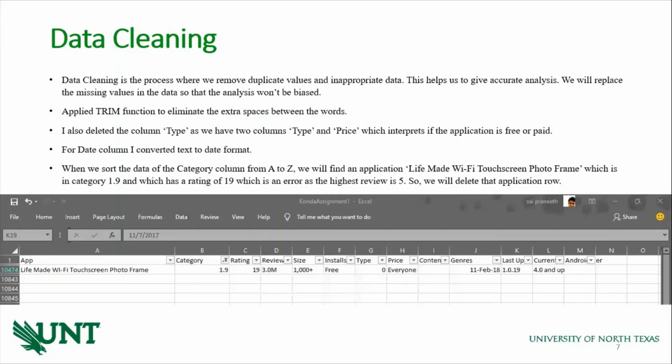Data cleaning. Data cleaning is one of the first and most basic steps we apply on a dataset. Data cleaning is a process where we remove duplicate values and inappropriate data. This helps us give an accurate analysis. We will replace the missing values in the dataset, so the analysis won't be biased.